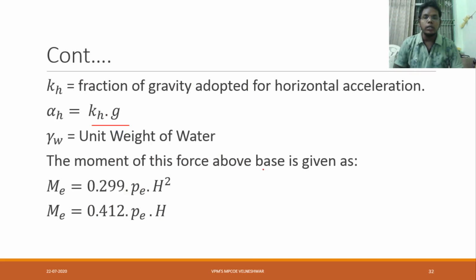Now the moment of this force above base is given by two values he is suggesting for us. One is 0.299 PE H square and another one is 0.412 PE H. Means one is for when the slope is neglected and the other when the slope is considered. Both values he has suggested for us. That is ME is equal to 0.299, 0.412. Here H square is there and here only H is there, from above the base. One is for slope negligible and the other is for slope considered.